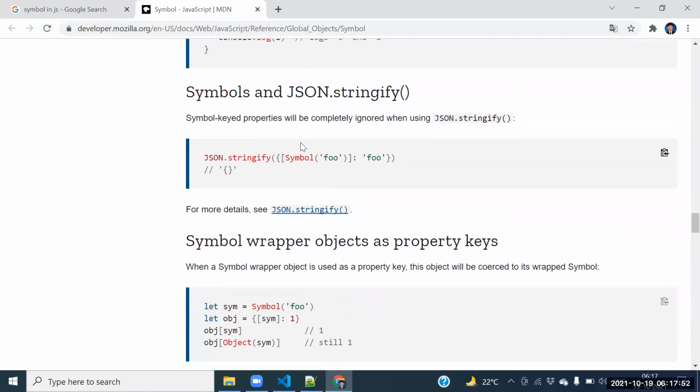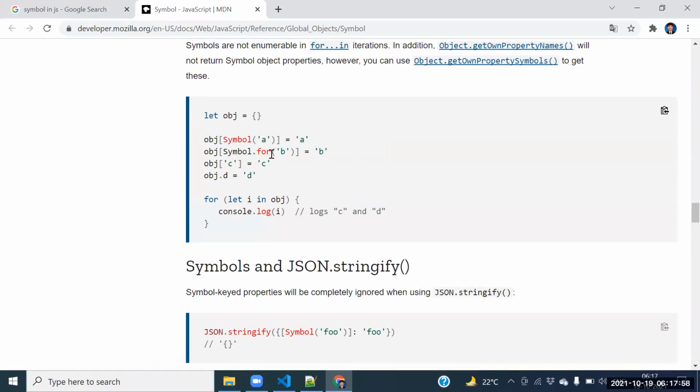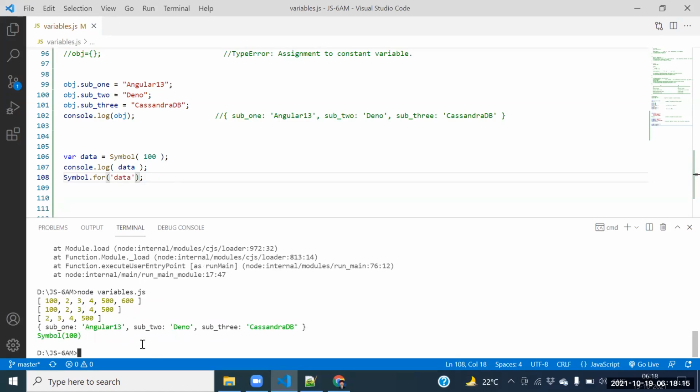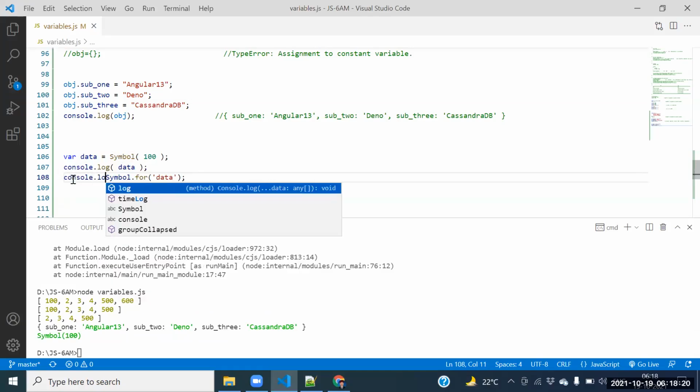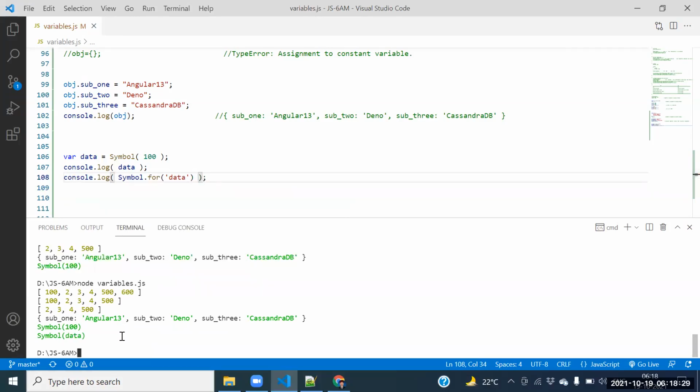No, sir, but definitely one method is there. To read that one, we have some method. Symbol dot for of. Symbol dot for of in single quotes. It's a symbol of 100. Wait here. Console dot log of symbol of data. No. Symbol. Check that one, guys.